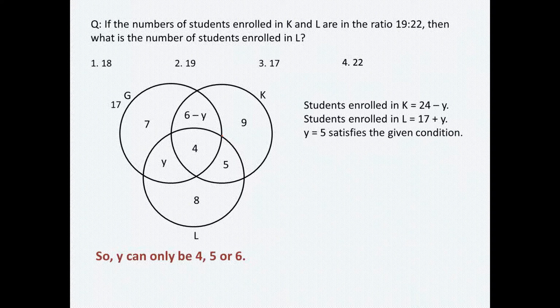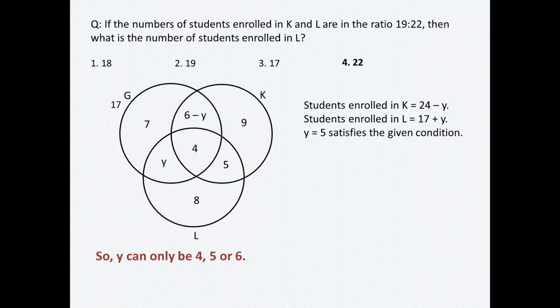The question says they should be in a ratio of 19:22, and we already know Y can only be 4, 5 or 6. So just by putting in these values, you can understand that Y equal to 5 will satisfy this condition, and therefore the number of students enrolled in L should be 22.